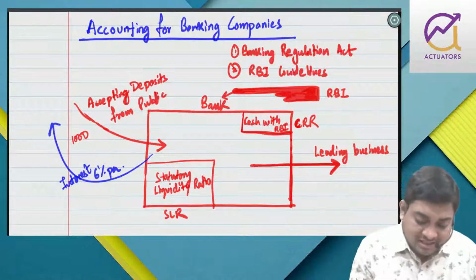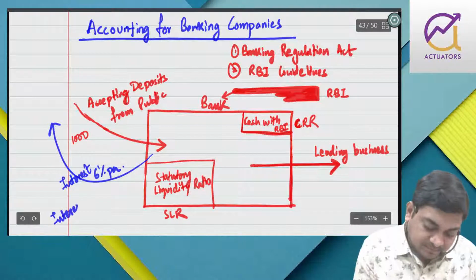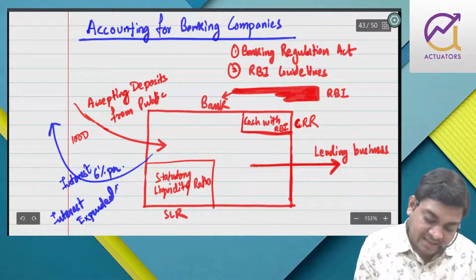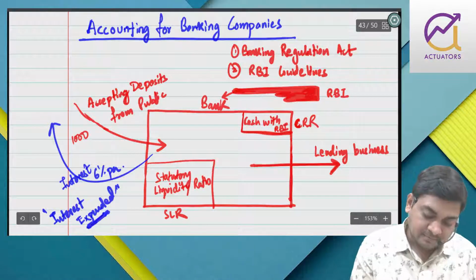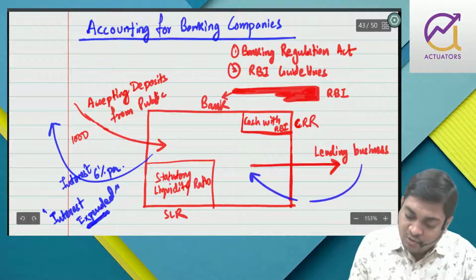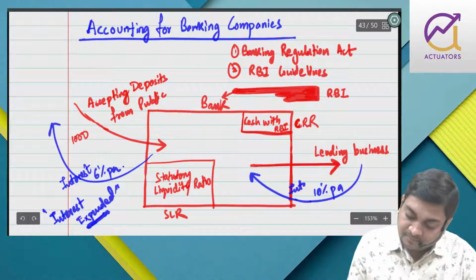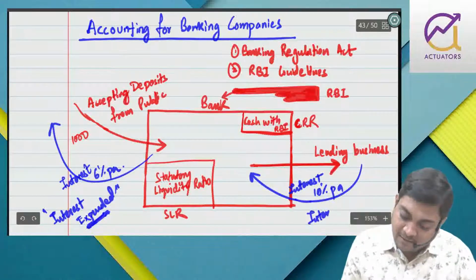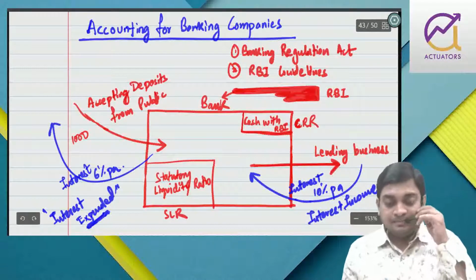This interest that you give on deposits is known as interest expended. That is an expense. When you lend to others, you get 10% per annum interest. This is interest income.